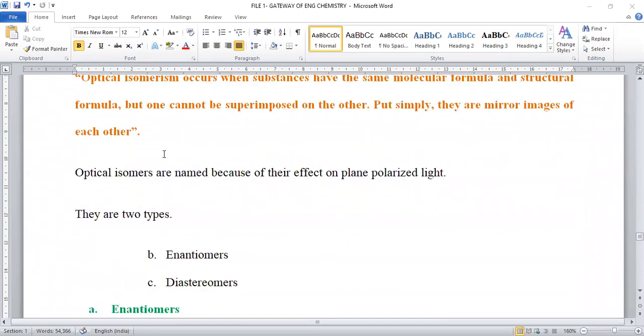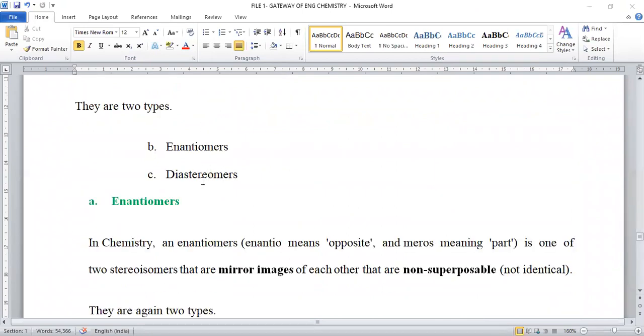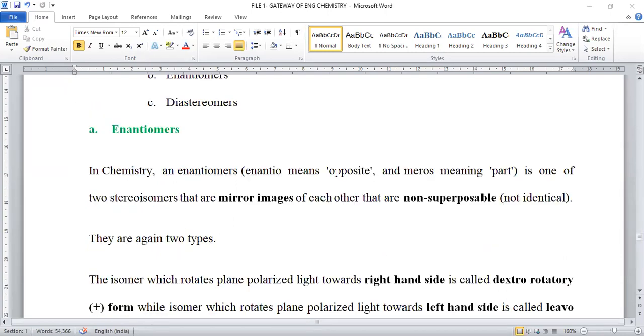In order to explain optical isomers, here we have two types of optical isomers. One is called enantiomer, second is called diastereomer. Enantiomer is the substance. Enantio stands for opposite. So mers are nothing but parts. So if any carbon having linkage of opposite orientation, opposite representation, those are said to be enantiomers.